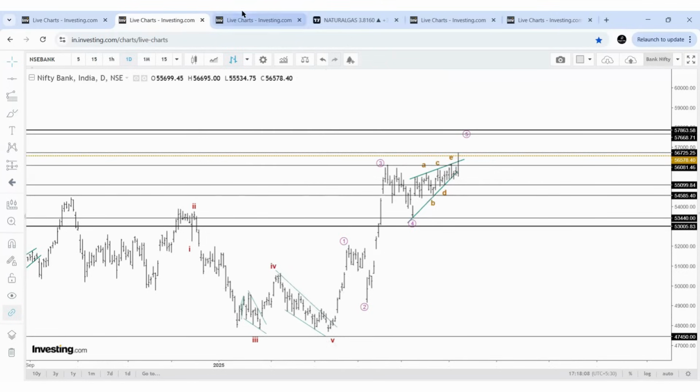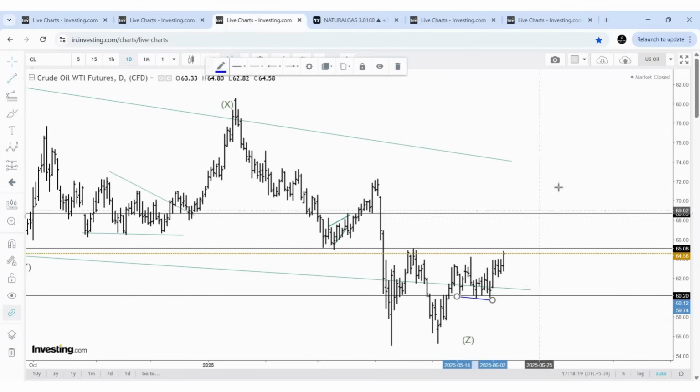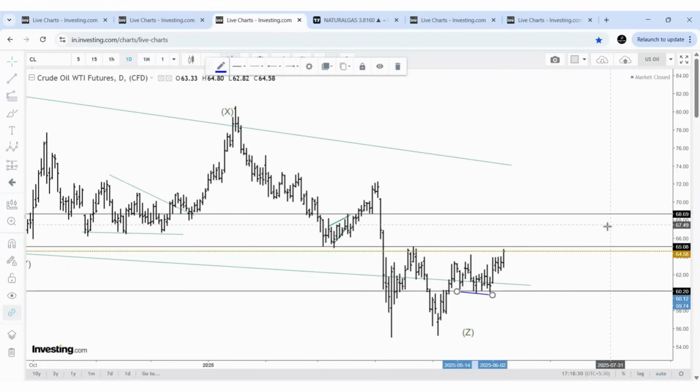Let us come to the commodity market. See, crude oil, this is exactly what we discussed, 60.20, and even in our previous video, I drew this trend line. The price may take support and move higher, and the price can reach $65. So very close, and the price has reached 64.8 so far. So our target has already been achieved now.